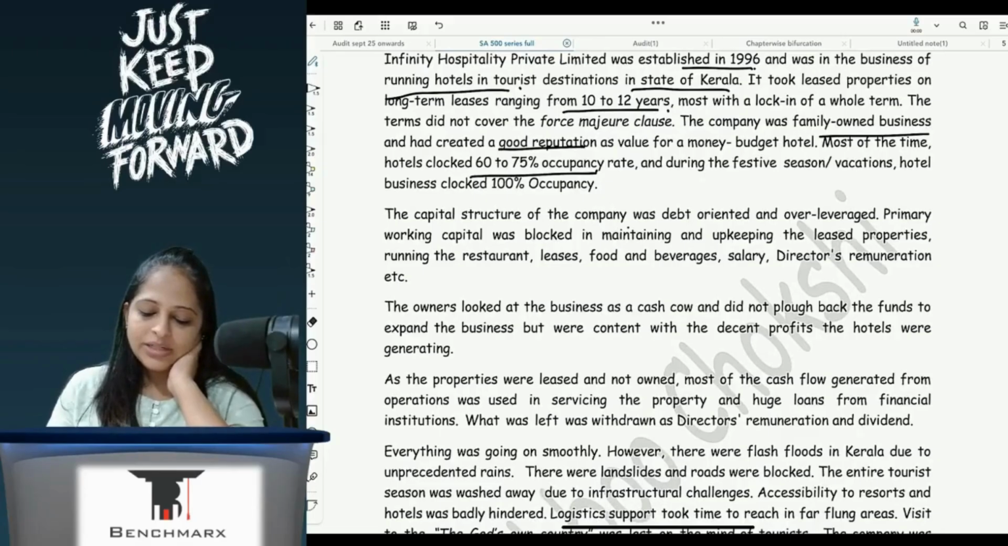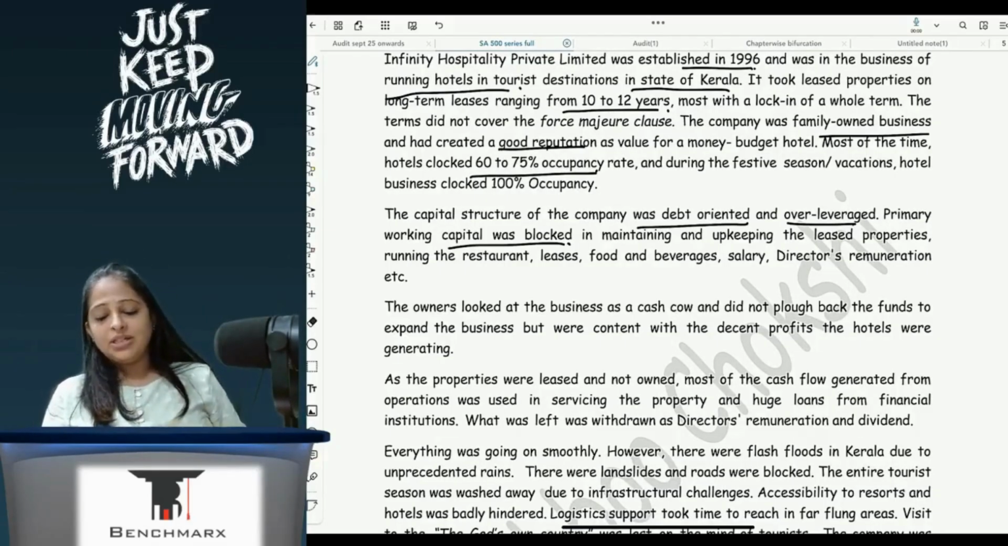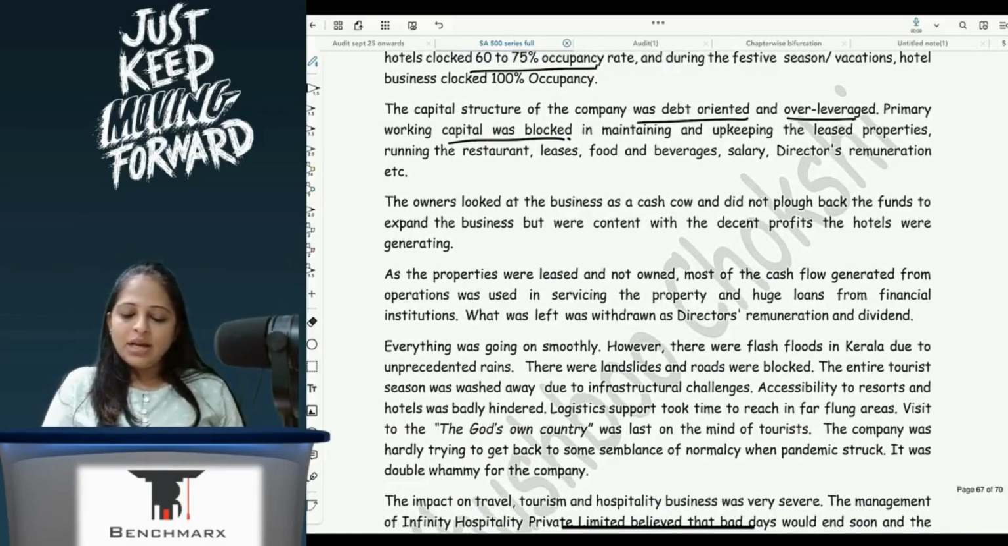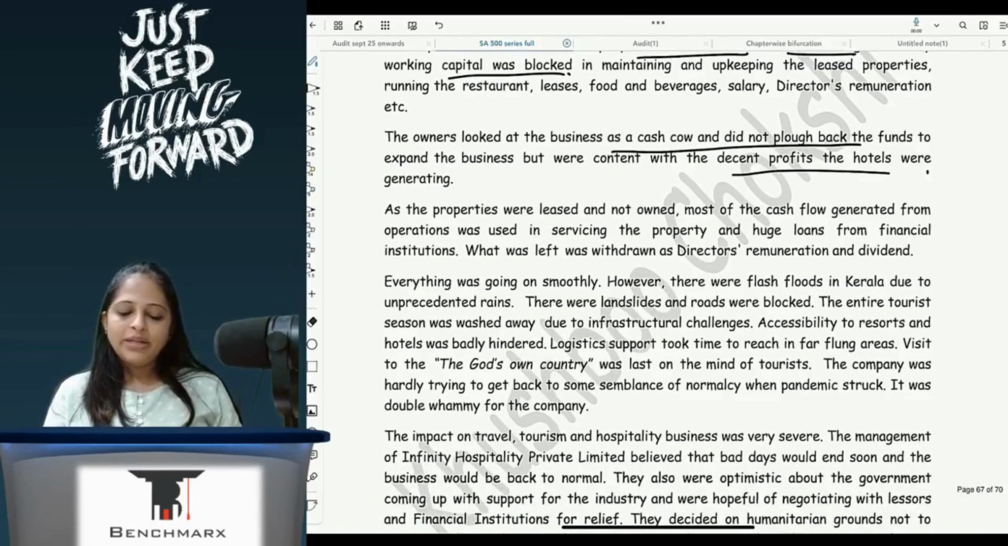The capital structure was debt-oriented, over-leveraged. Primary working capital was blocked in maintaining and keeping the leased properties, running the restaurant, leases, food and beverages, salary, directors' remuneration, etc. The owners looked at the business as a cash cow and did not plough back the funds to expand the business, but were content with the decent profits the hotels were generating. As the property was leased and not owned, most of the cash flow generated from operations was used in servicing the property and huge loans from financial institutions. What was left was withdrawn as directors' remuneration and dividend.